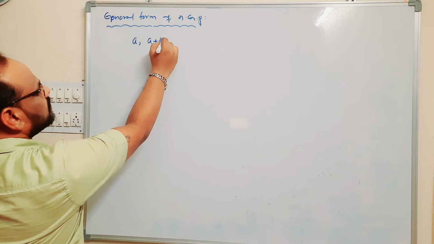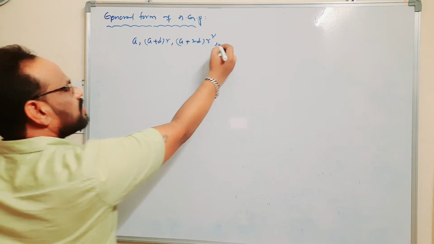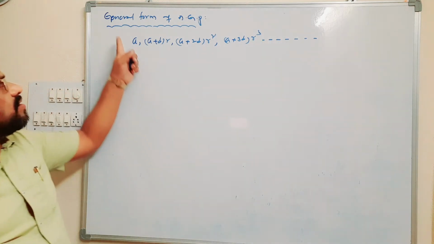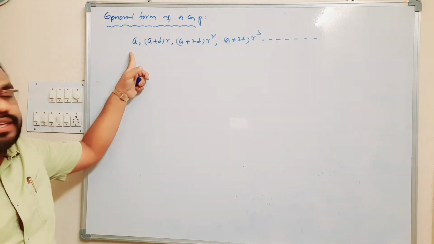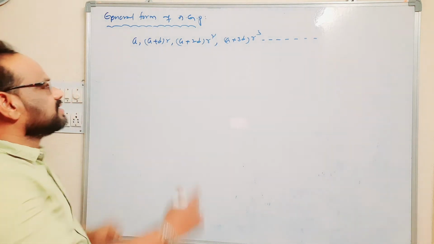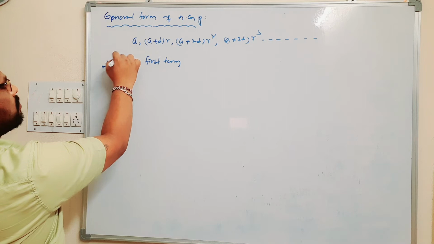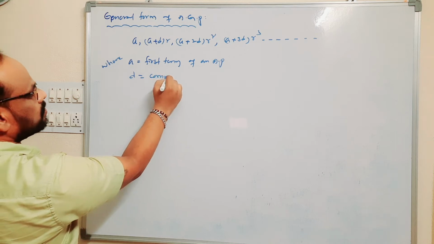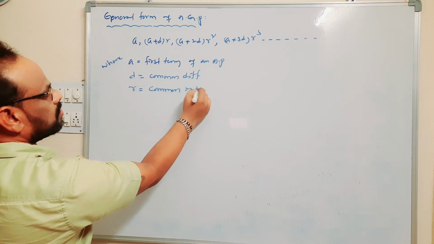Next, a, a plus d into r, a plus 2d into r square, a plus 3d into r cube, and so on is the general form of an arithmetic and geometric progression, where a is the first term of the AP, d is the common difference, and r is the common ratio.